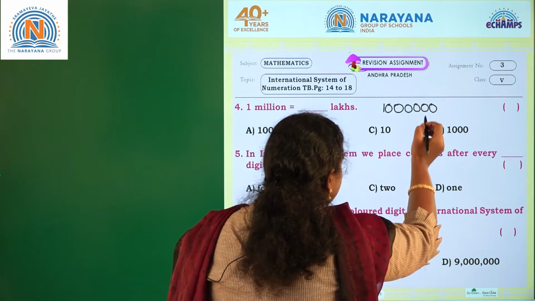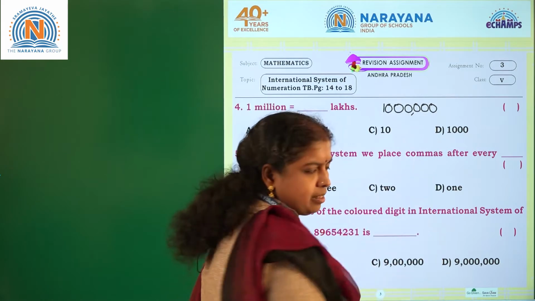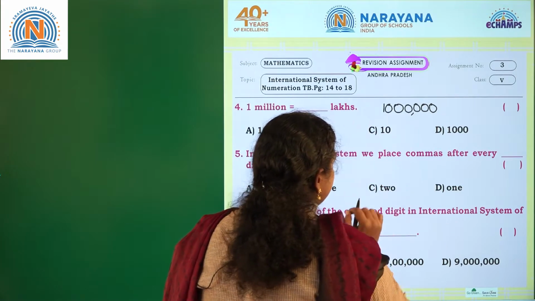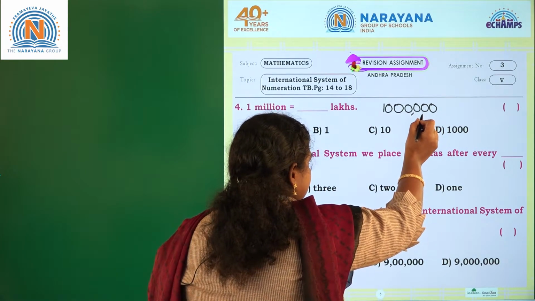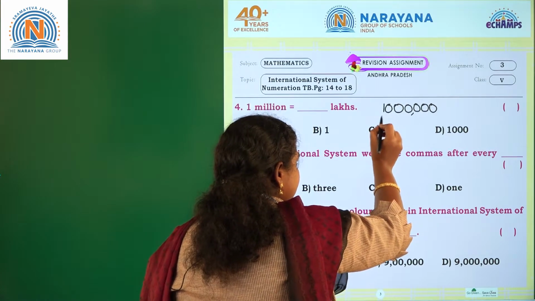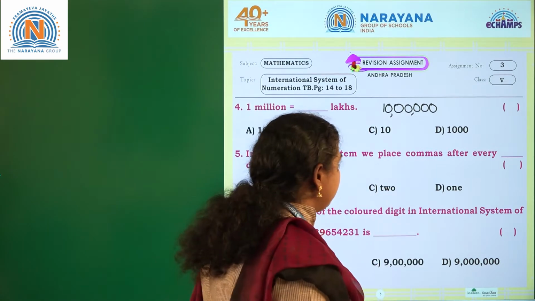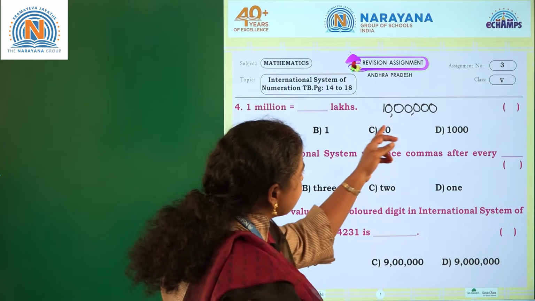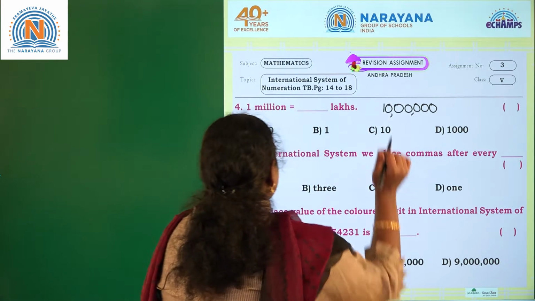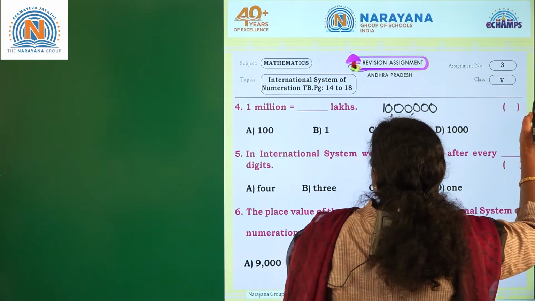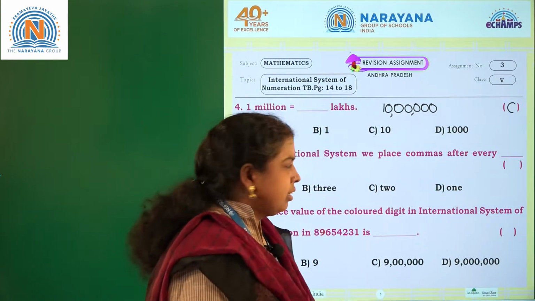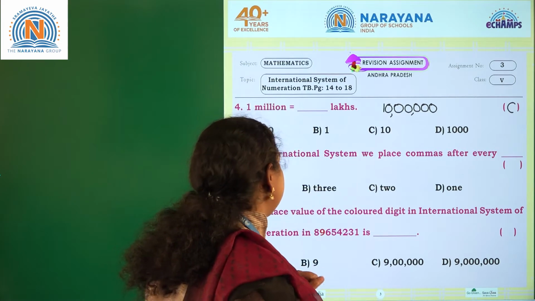Now let's keep commas according to lakhs. How many lakhs are there in this number? Ones, tens, hundreds, thousands, 10,000s, lakhs, 10 lakhs. So let's keep one more thing here. So how many lakhs are there here? 1 million is equal to 10 lakhs. So what is the answer? 1 million is equal to 10 lakhs. Okay. That is our option C.